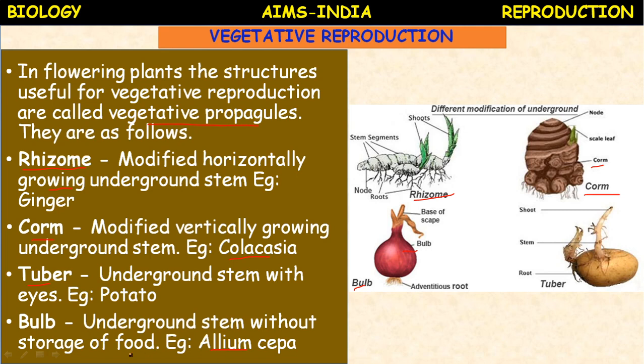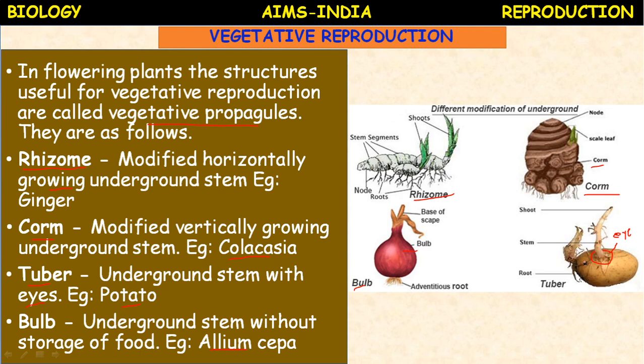And if you take potato, in potato the specialized structure is called eyes. You can see this is the potato stem, this portion is called an eye, which is involved in vegetative propagation. Eyes of potato. So a potato bears buds which grow into a new potato plant when planted with a portion of the swollen tuber.